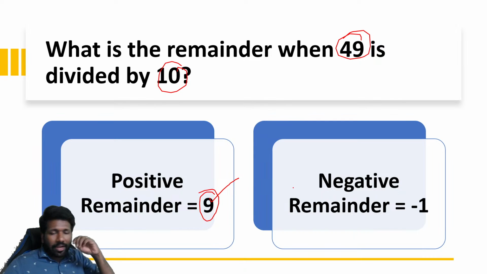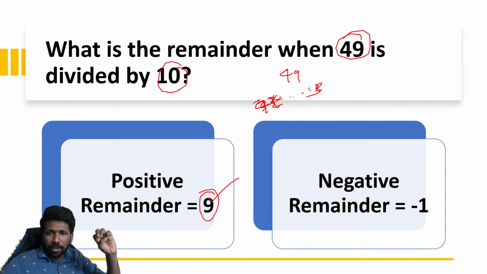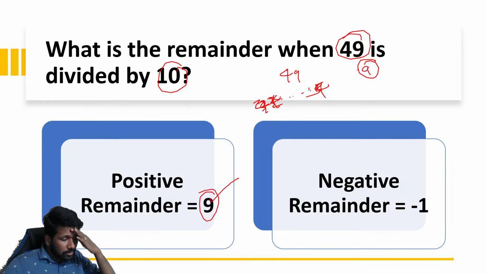But there is something called negative remainder. With respect to the mango example, if I divide 49 mangoes among 10 people, I will think like this: first I gave all of them 1 mango. Then 1 more mango, so 2 mangoes now. Then 1 more, 3 mangoes now. Then 1 more, 4 mangoes now. After that I have 9 more mangoes. Now I am not able to give everyone, because one person will not get a mango.